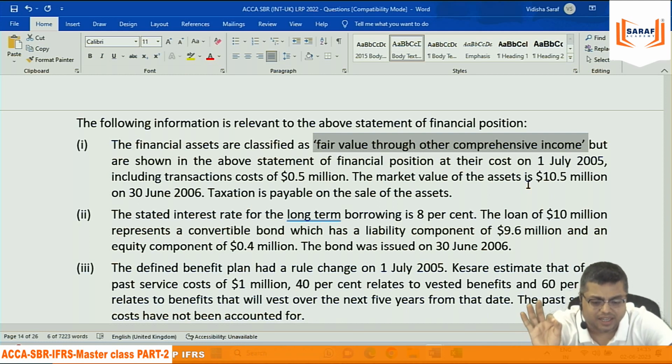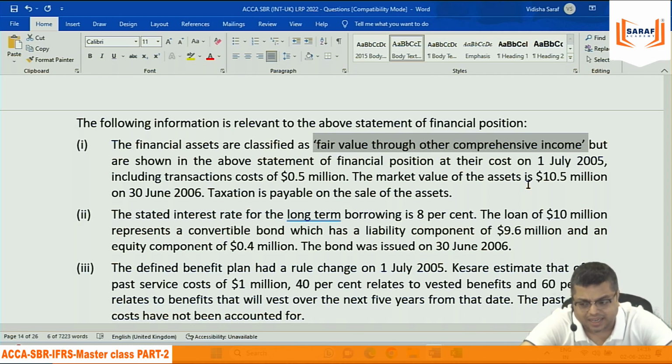That is the first point of adjustment: since this is a financial instrument recognized on the basis of fair value, the fair value is not yet recognized. The fair value gain is from 9,000 to 10,500, which is 1,500.